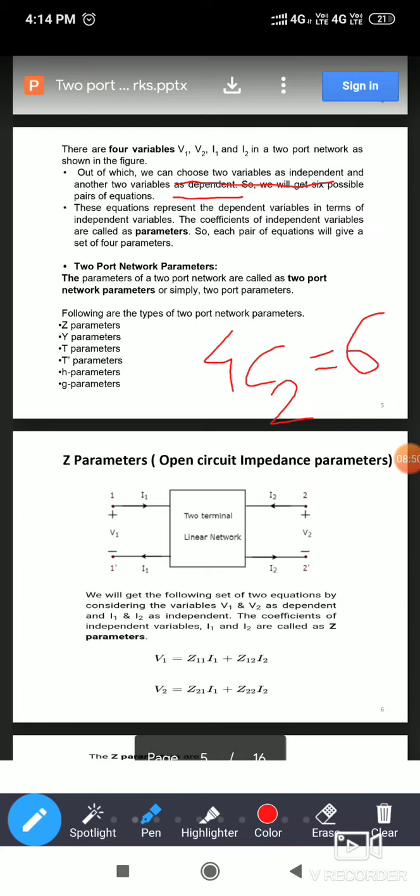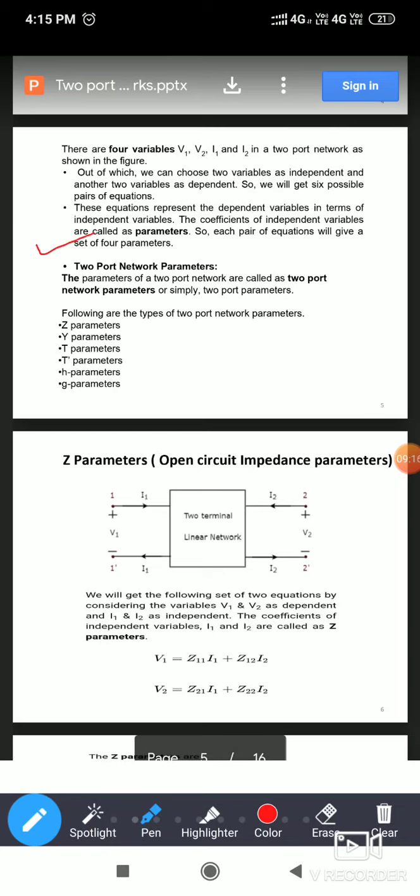So out of four variables, if you take any two as independent, there will be six combinations. These six combinations form six pairs of equations, and each pair of equations gives a set of four parameters.